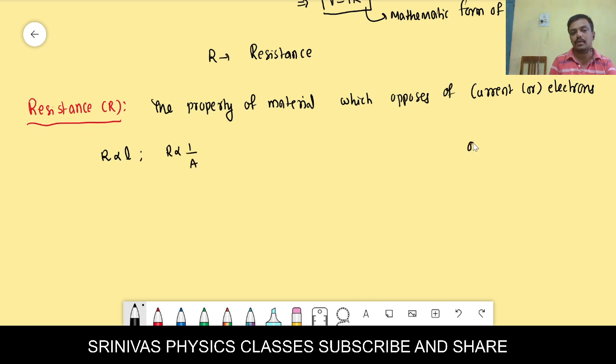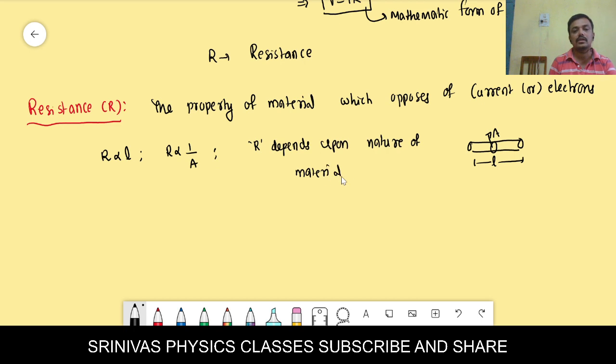This is the length and this is the cross-sectional area. Resistance also depends upon the nature of the material. Different materials have different resistance. It also depends on temperature and dimensions.